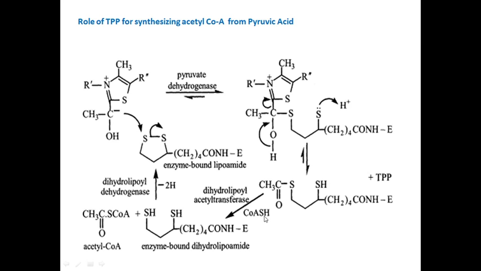Then this S negative or S lone pair over this sulfur atom attacks this carbon, then this bond opens over oxygen, again restores, and there is elimination of enzyme-bound lipoamide as dihydrolipoamide, and you get acetyl coenzyme A. In this way we can prepare acetyl coenzyme A, it means CH3C double bond O S coenzyme A, by using TPP, thiamine pyrophosphate, via pyruvic acid or pyruvate dehydrogenase. This is the role of TPP.